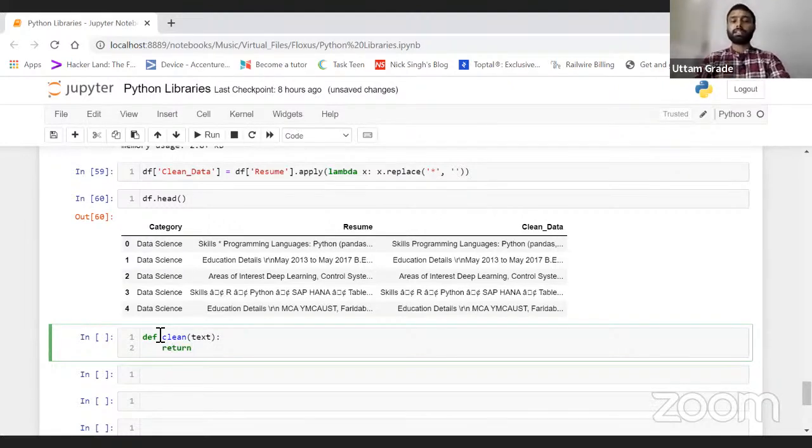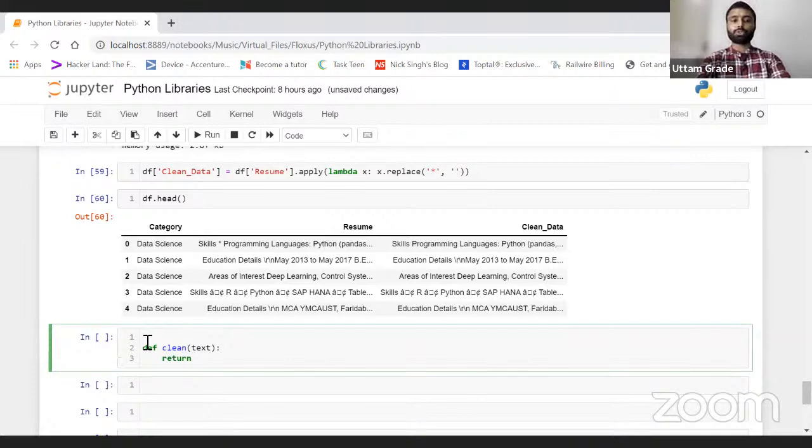It will return. And again, I haven't introduced regex to you yet. Import regex, or import re. Let me write it here: regex, or regular expression.